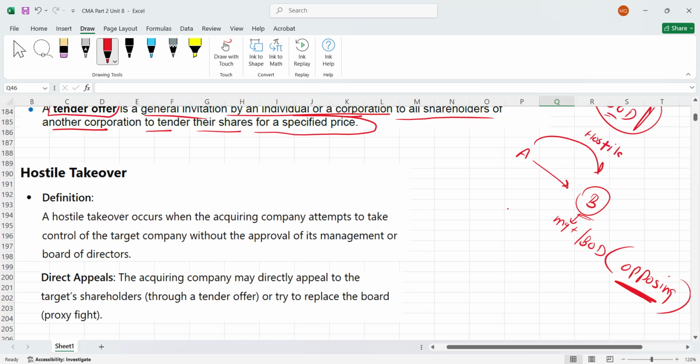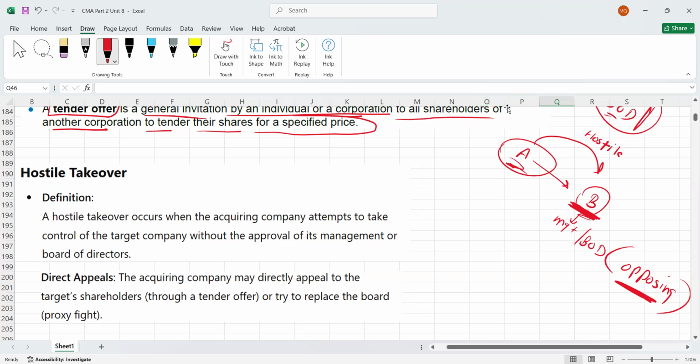It is not friendly. B's management don't want to sell this business, but A is forcefully trying to buy it, maybe by making tender offers to the shareholders at higher prices, and the shareholders might sell their interest. This situation is called a hostile takeover.